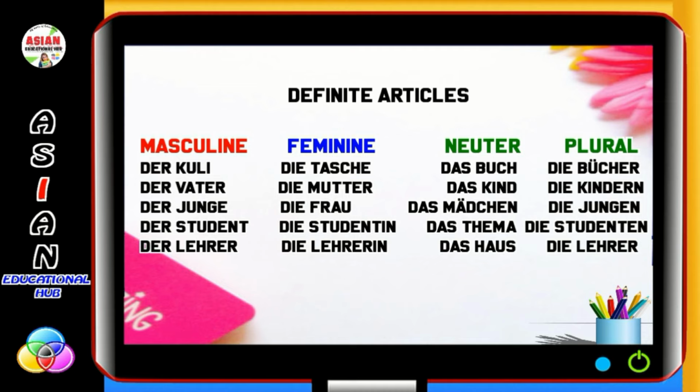First one is der Kuli, and in feminine die Tasche, and in neuter das Buch, and in plural die Bücher. Der Vater, die Mutter, das Kind, die Kindern. Der Junge, die Frau, das Mädchen, die Jungen. Der Student, die Studentin, das Thema and die Studenten. Der Lehrer, die Lehrerin, das Haus and die Lehrer.